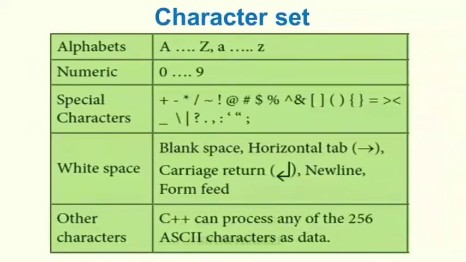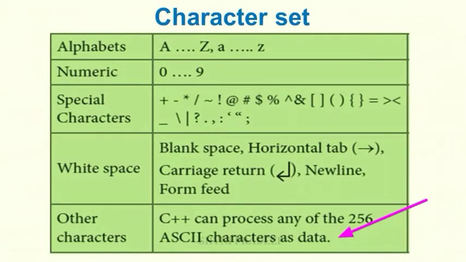See here, some of the characters are given. Alphabets A to Z, uppercase and lowercase. Numeric means 0 to 9. Special characters: plus, minus, multiplication symbol, division symbol and so on. White space means blank space, horizontal tab, carriage return, new line, form feed. And other characters: C++ can process any of the 256 ASCII characters as data. Okay, 256 ASCII characters or other characters.